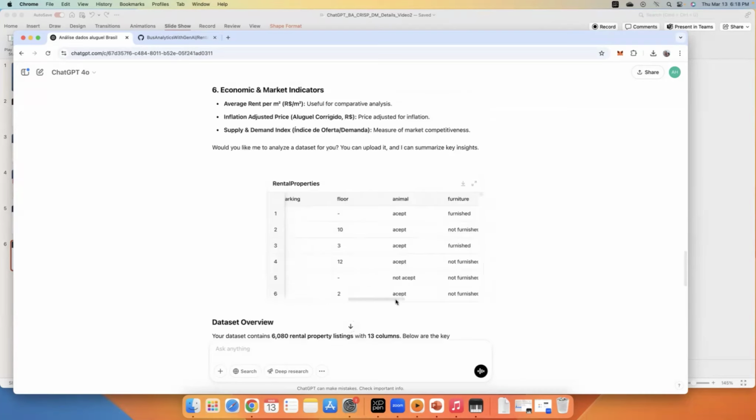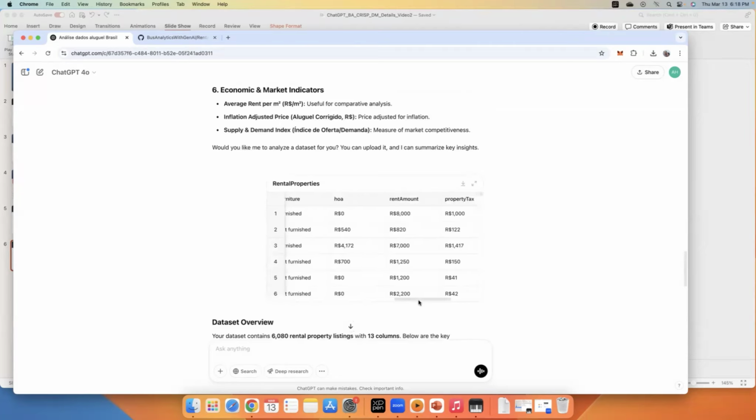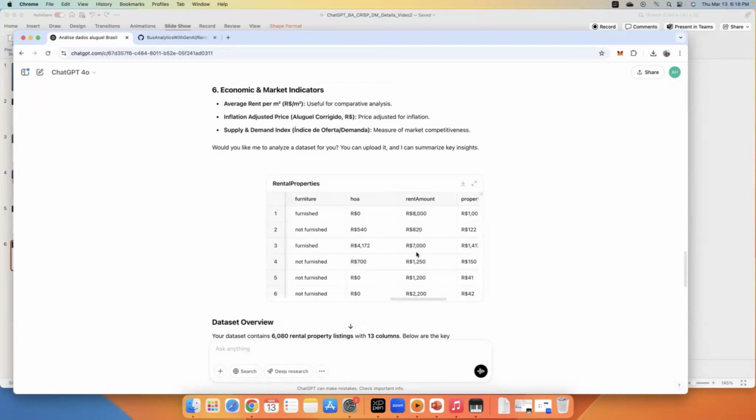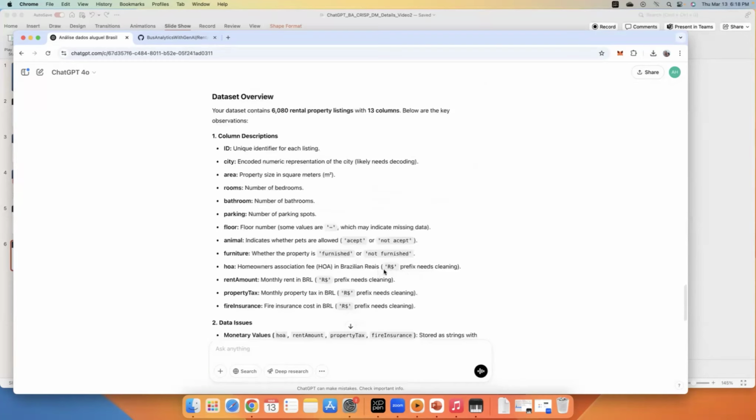So I'm looking at what else. I see HOA fees, property tax, fire insurance, everything starting with an R dollar prefix. That's not good. I've got to get rid of these R dollar signs because these are numerical columns. If you put R dollar, it's no longer numeric, it's text. So the Brazilian reais R dollar should be eliminated.